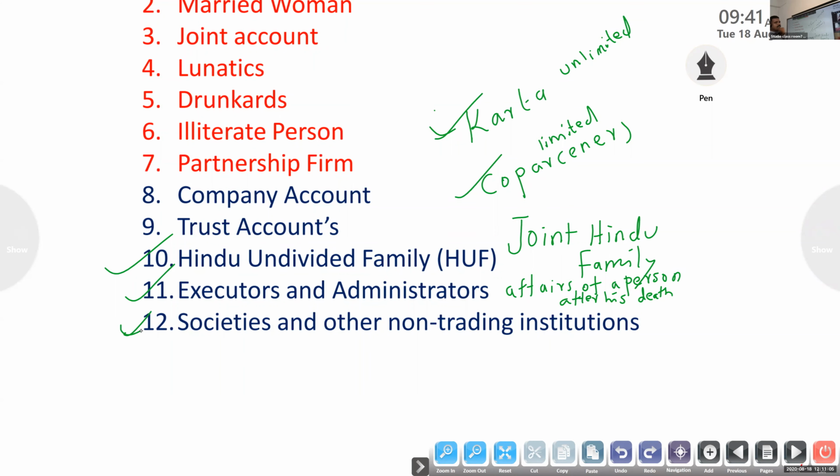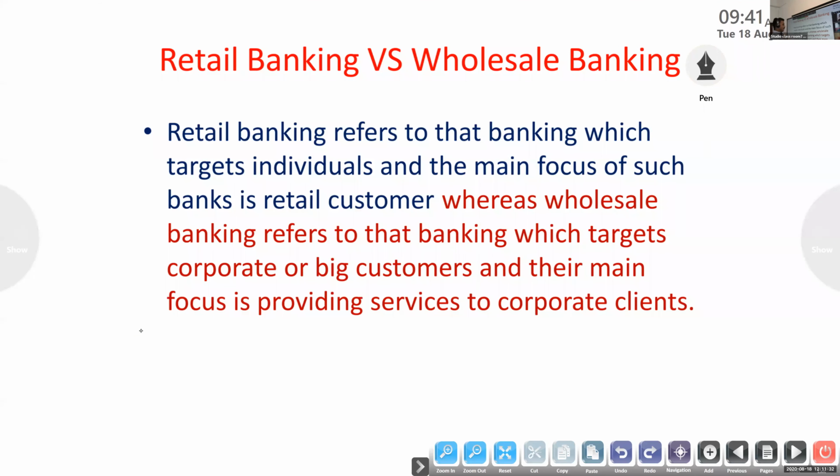Then they have to get the borrowing power of the society. From their document, the memorandum or main document, they specify how much loan they can take from outside sources. So we have to get that also, and if they ask for a loan, we give the loan only on that basis.